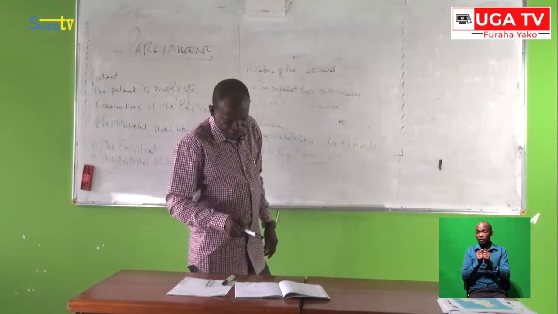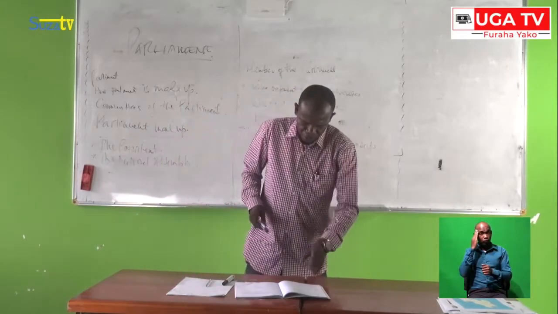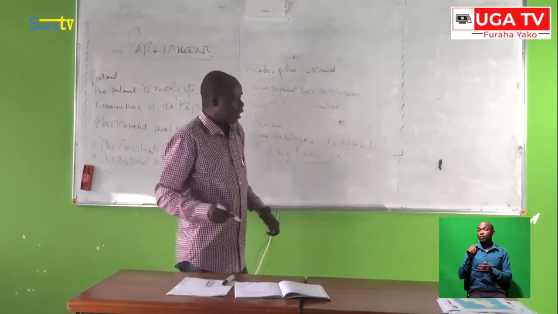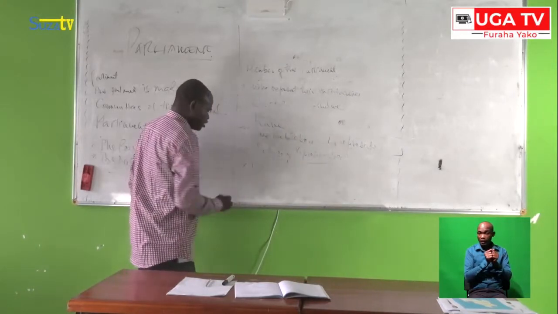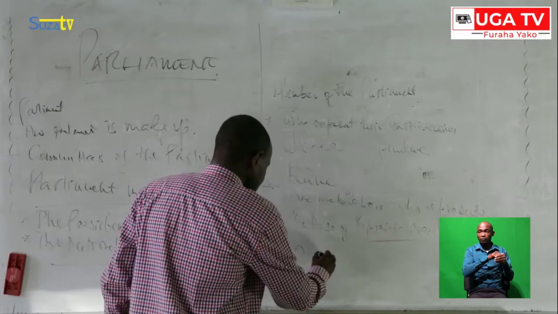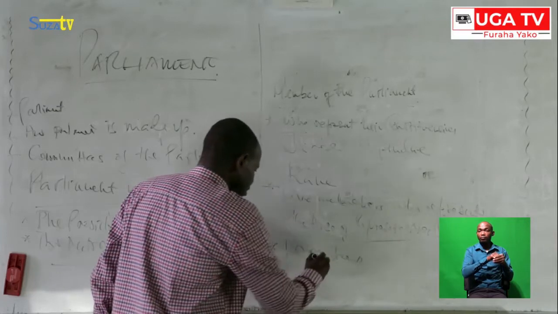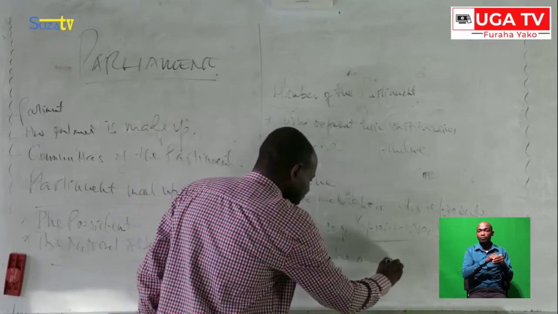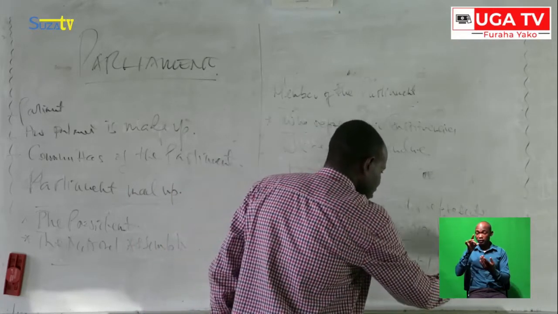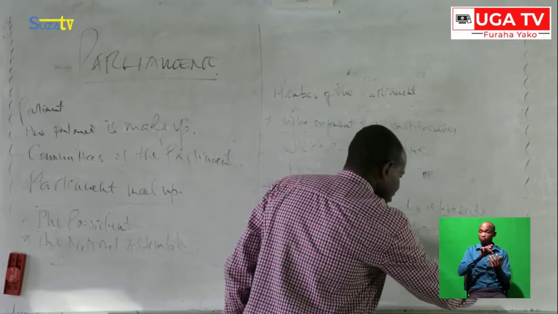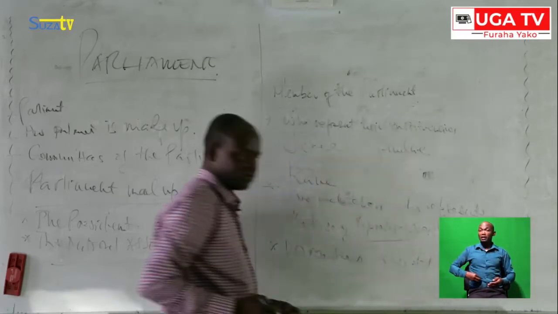Another members of the Parliament, we call them the 10 members nominated by the President.